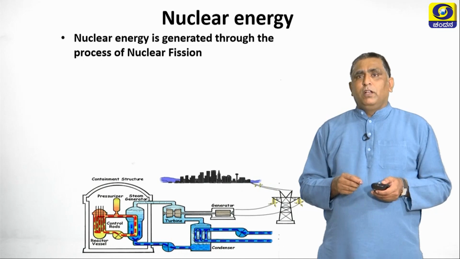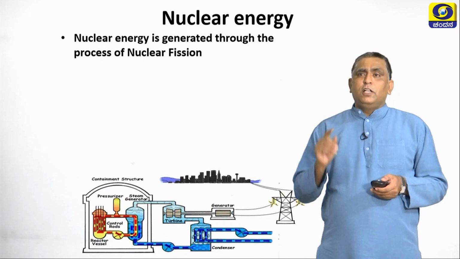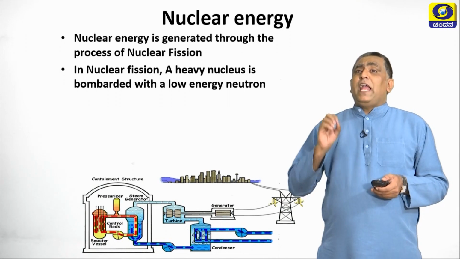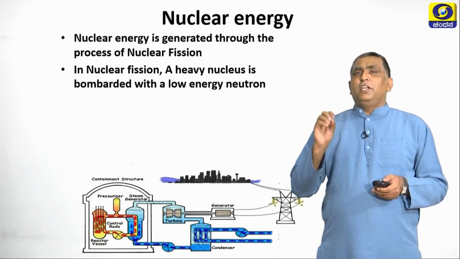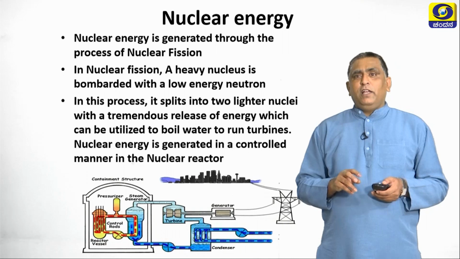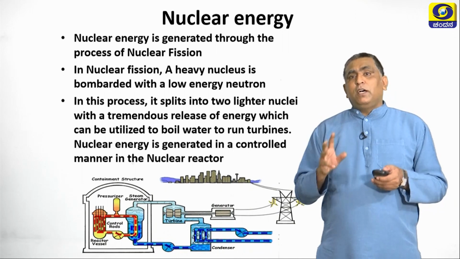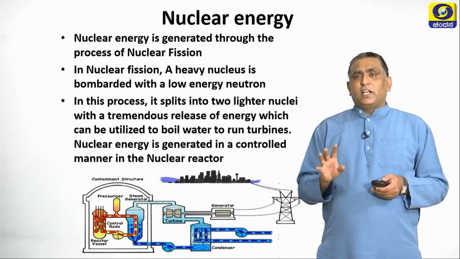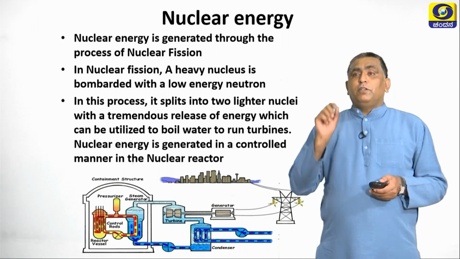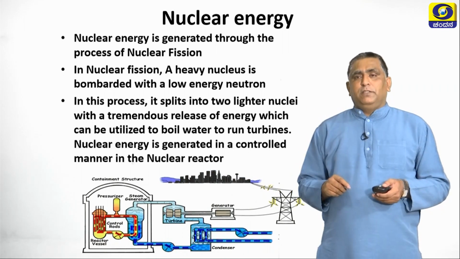Let us discuss. Nuclear energy is generated through the process of nuclear fission. There are two types of nuclear reactions: nuclear fusion and nuclear fission. In nuclear fission, a heavy nucleus is bombarded with a low energy neutron. In this process, it splits into two lighter nuclei with a tremendous release of energy, which can be utilized to boil water to turn turbines. Nuclear energy is generated in a controlled manner in the nuclear reactor. And in that diagram on that video, you can clearly understand how nuclear energy is converted into electrical energy.